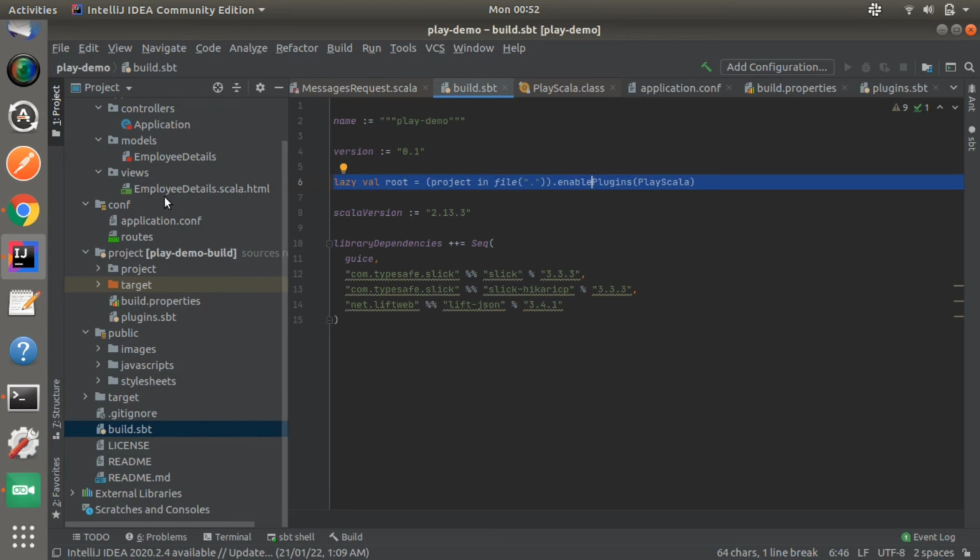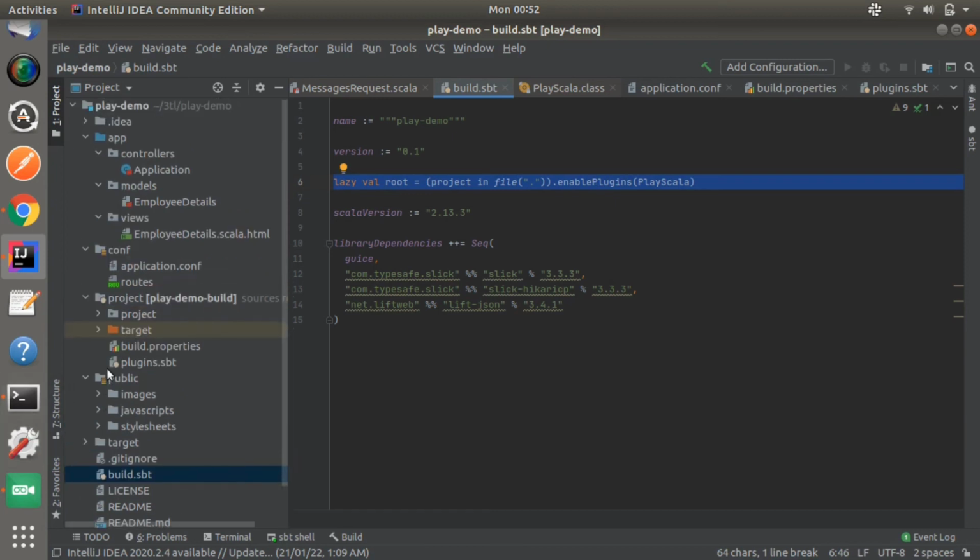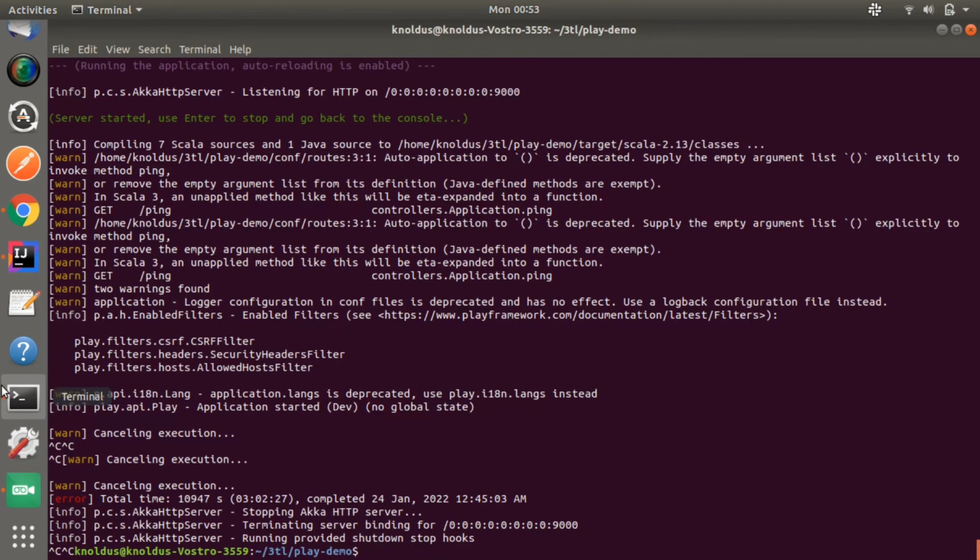Now let's run our project to see the demo, how the routes are working and how the Play framework works. To run the SBT project, you have to use the command sbt run.